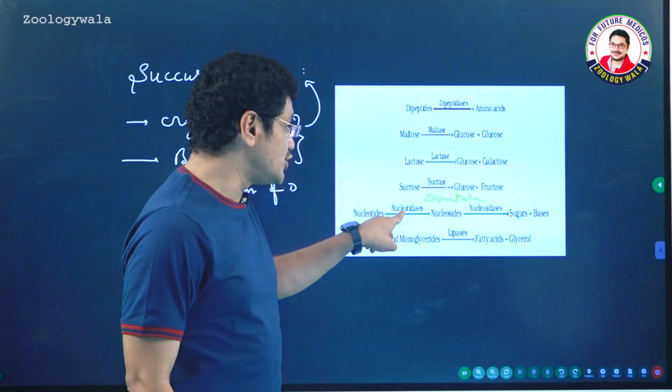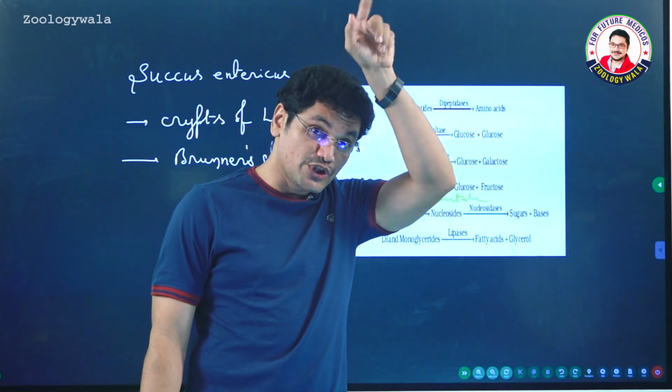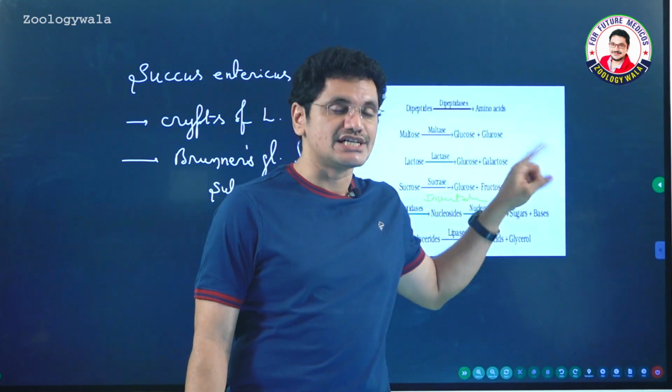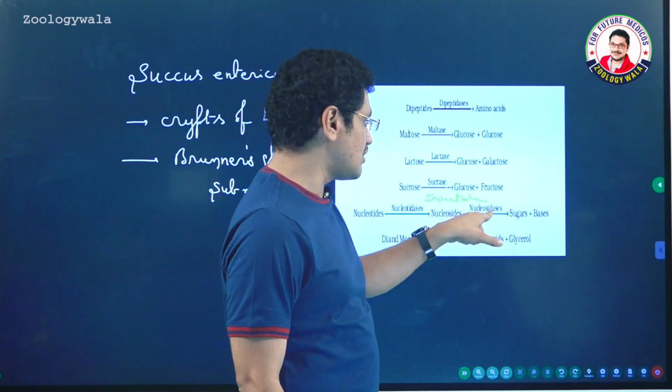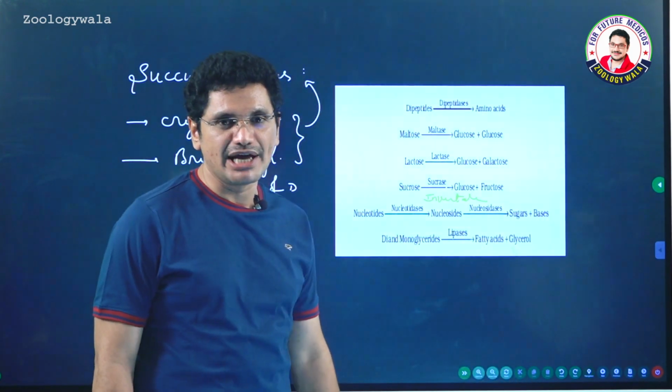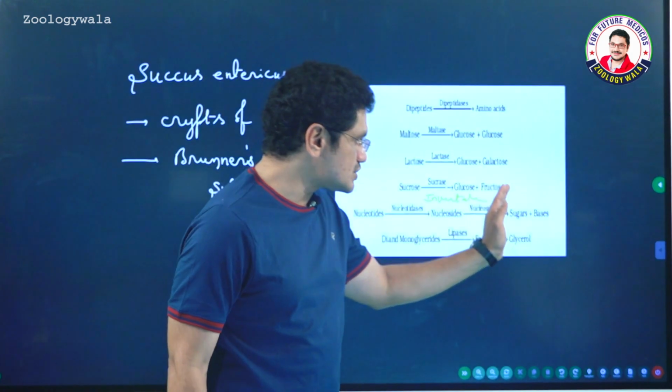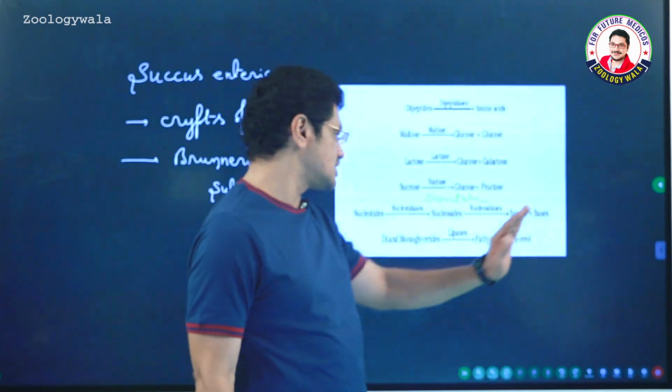Nucleotides, with the help of nucleotidases, form nucleosides. With the help of nucleosidases, sugar and base are finally formed. So nucleosides in turn are broken down to form sugars and bases.